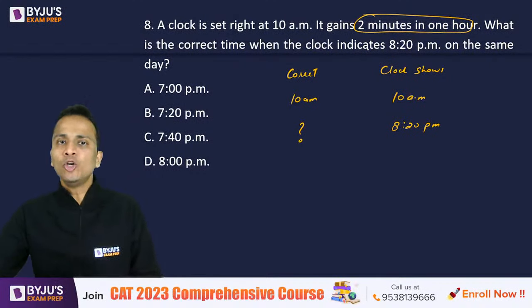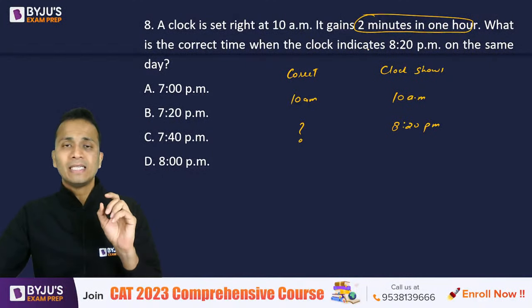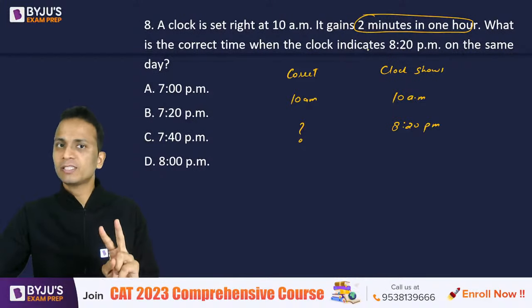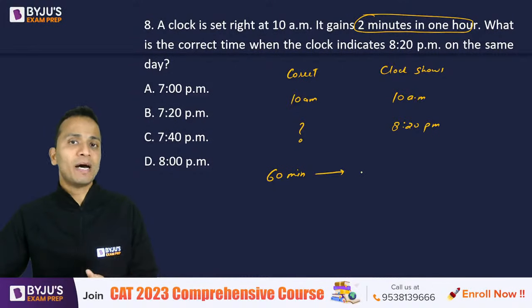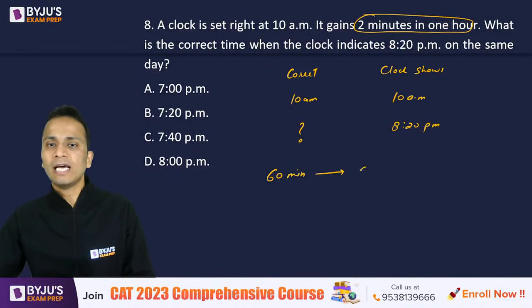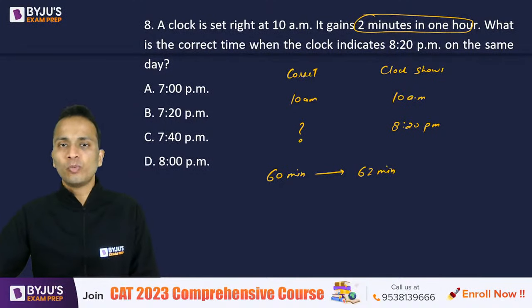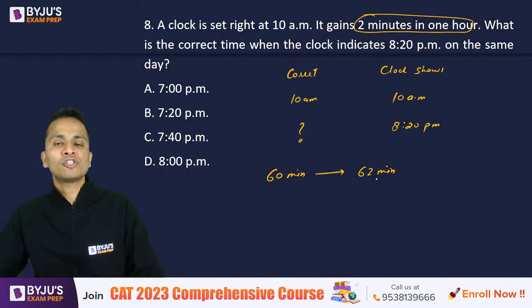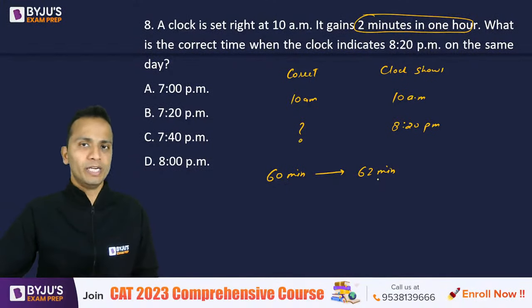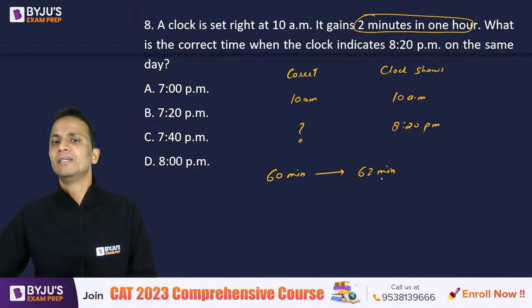The clock is gaining 2 minutes in 1 hour. That means the clock is gaining 2 minutes in every 60 minutes. So when the correct time elapses by 60 minutes, the time in this clock elapsed by 60 plus 2, that is 62 minutes. All right, fine. So when the correct time elapsed by 60 minutes, the time in this clock elapsed by 62 minutes. इतना clear है? ठीक है?